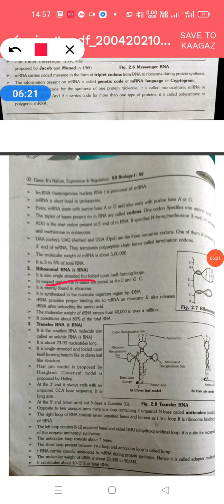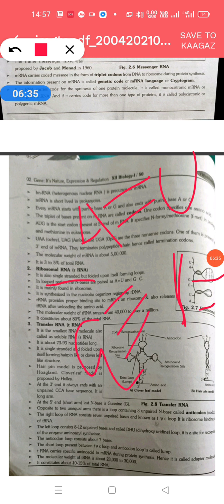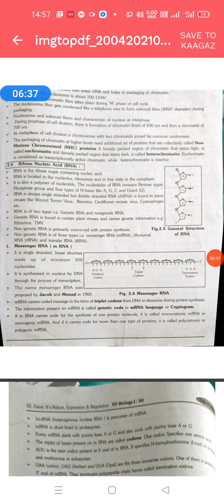It is a single stranded structure, but the strand is folded upon itself in some regions. So bases are paired in the folded region and unpaired in the unfolded region. A pairs with U by 2 hydrogen bonds, and C pairs with G by 3 hydrogen bonds, because a purine always binds with a pyrimidine in a pair, just like in DNA, in this folded region. Okay. So what is the function of this ribosomal RNA?